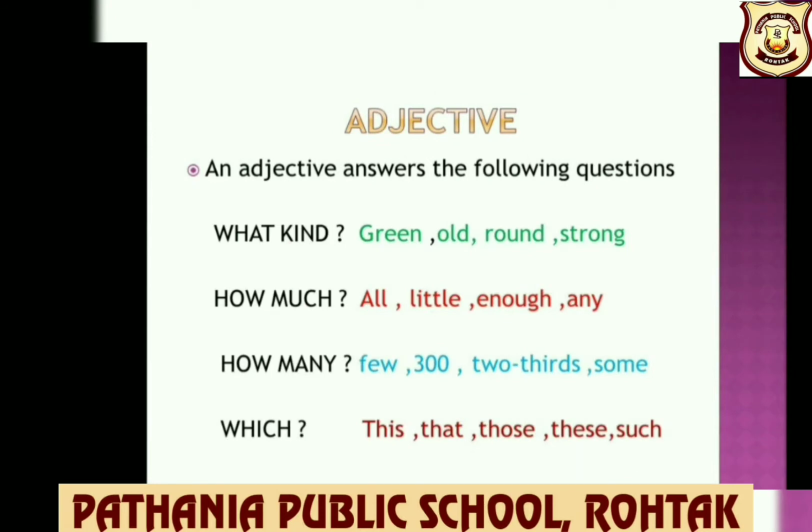Children, they answer the following questions: what kind, how much, how many, which one. What kind? Green, old, round, strong. How much? That is quantity. All, little, enough, any. How many? That is number. Few, 300, 2/3, some. Which one? This, that, those, these, such, etc.